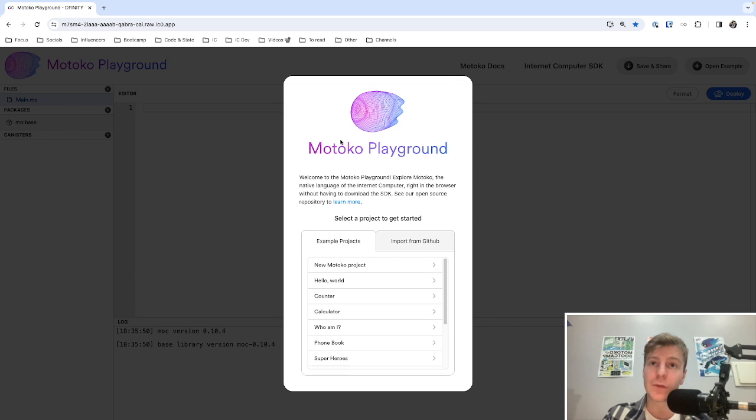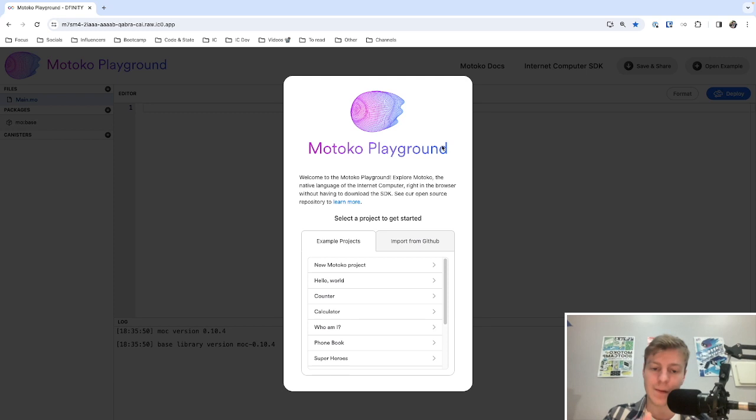I would like to introduce you to the Motoko Playground. The Motoko Playground is an online coding environment for Motoko that we can use to deploy canisters completely for free and without having to set up anything on our machine. We will deploy in a special part of the Internet Computer called the Playground. On the Internet Computer, if you want to deploy applications, as I said, you need to buy and pay for cycles. On the Playground, we can deploy for free.